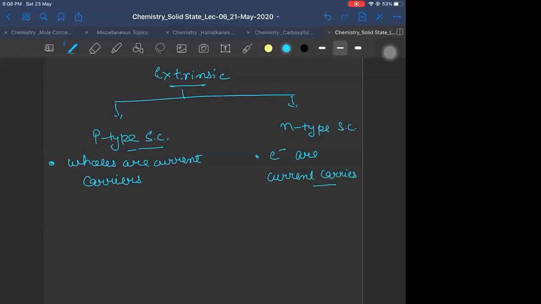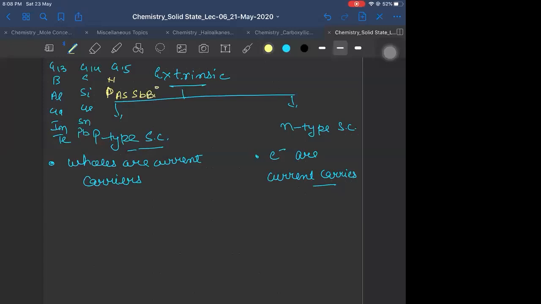Before I go ahead, let me take three groups: group 13, group 14, group 15 elements. Group 13 elements are boron, aluminium, gallium, indium, thallium. Group 14: carbon, silicon, germanium, tin, lead. And here you have group 15 elements.